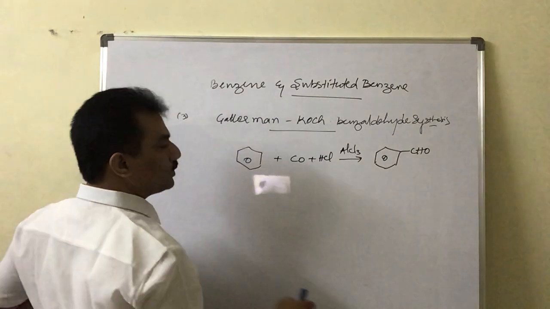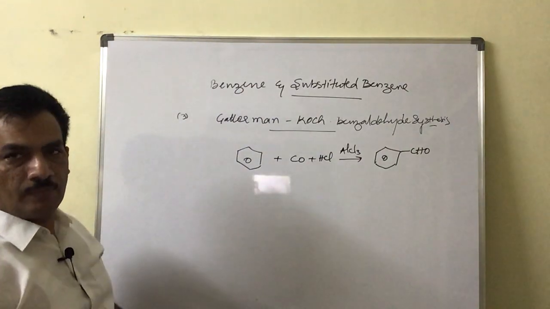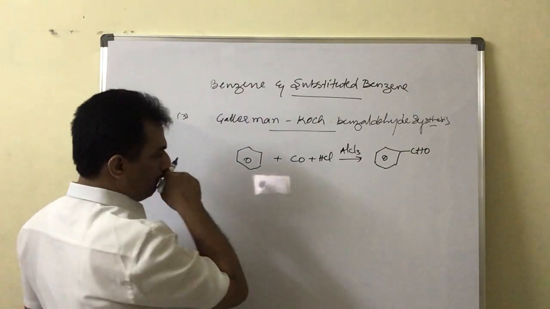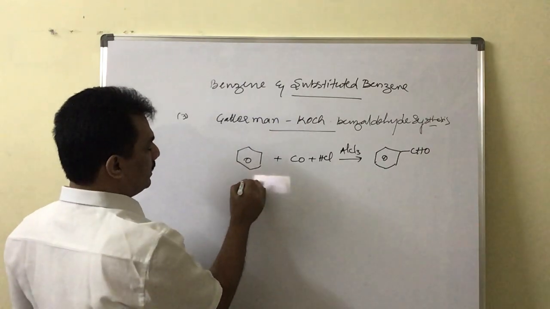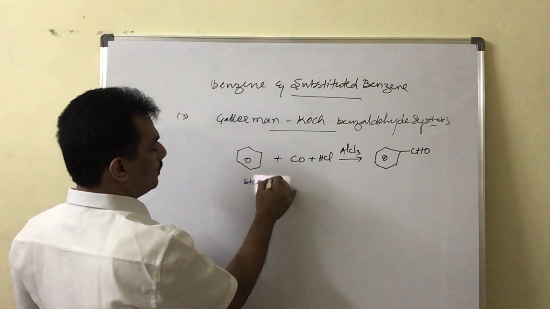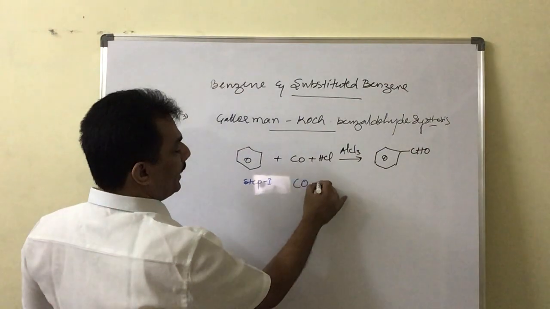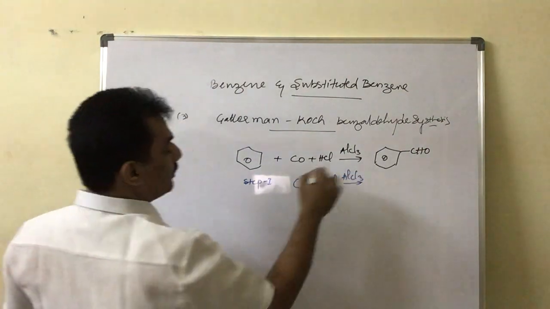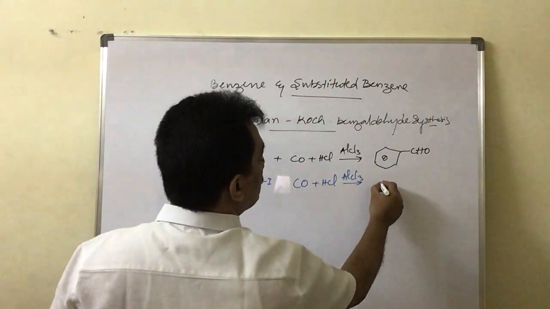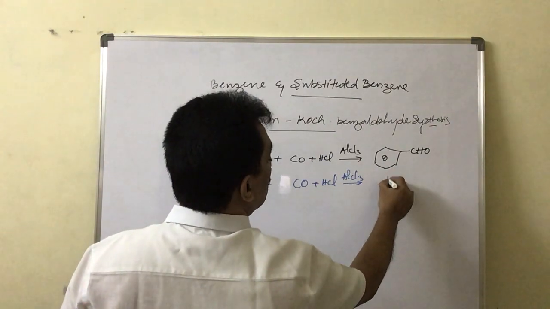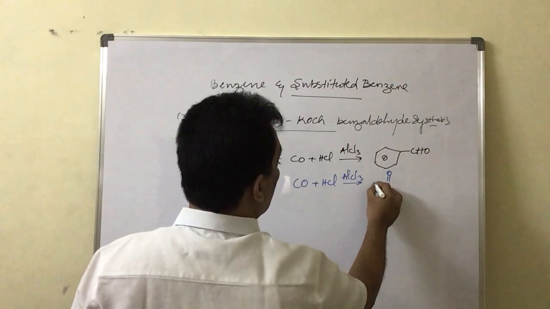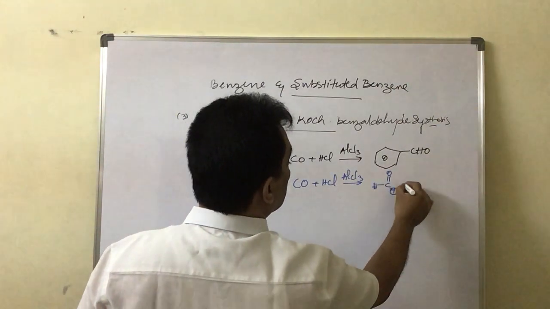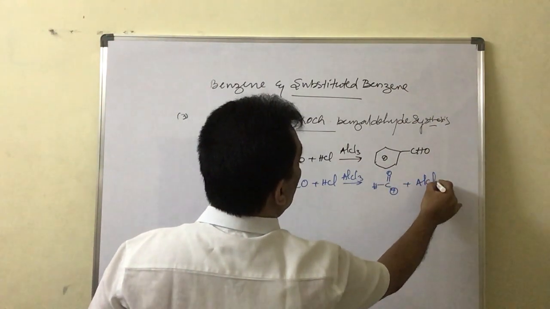Now how is it happening? For that purpose, let us go for the simple mechanism to understand how this is formed. First of all, in step 1, CO and HCl in presence of AlCl3 will convert into HC+=O and AlCl4-.